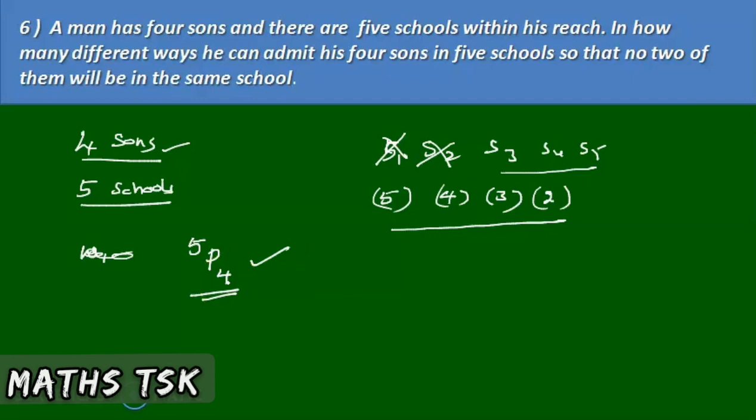A man has 4 sons. There are 5 schools. The number of ways that a man can admit his 4 sons in 5 schools, such that no 2 of them will be in the same school. Since the sons are different and schools are different, it can be done in nPr ways. That is nPr, that is 5P4.